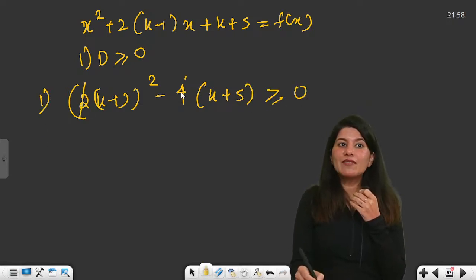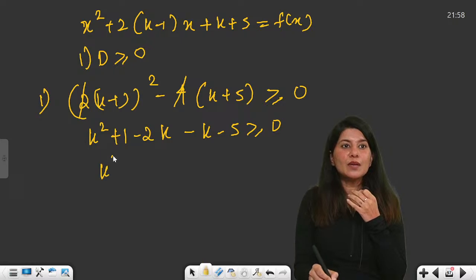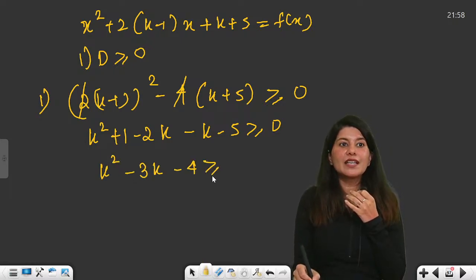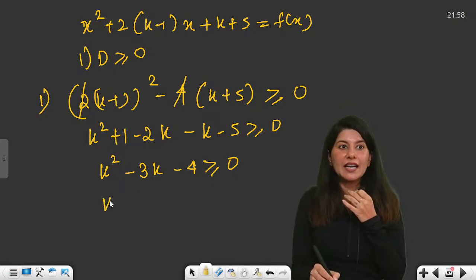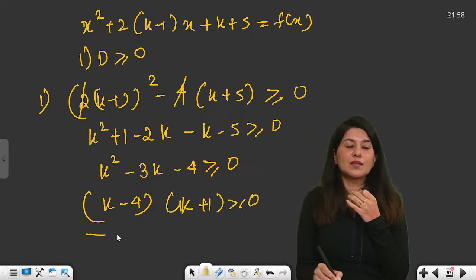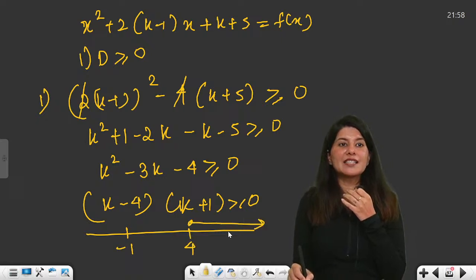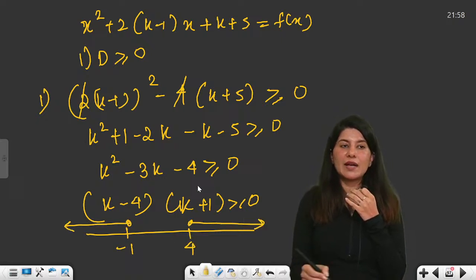So the 4 cancels, k square plus 1 minus 2k minus k minus 5 greater than or equal to 0, k square minus 3k minus 4 greater than or equal to 0. And we have (k minus 4)(k plus 1) greater than or equal to 0. So basically we have minus 1 and 4, so k greater than or equal to 4 or k less than or equal to minus 1.